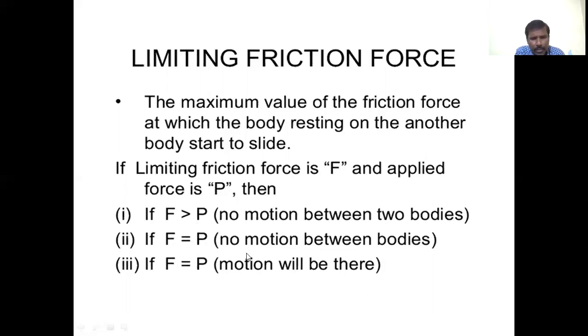If F is equal to P, there is also no motion between the bodies. If F is less than P, motion will be there. That is, when the limiting friction is less than the applied force, the motion will occur.